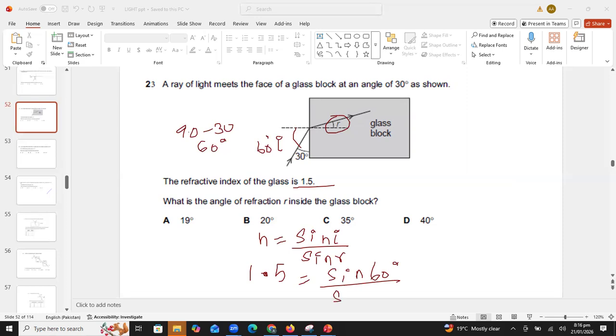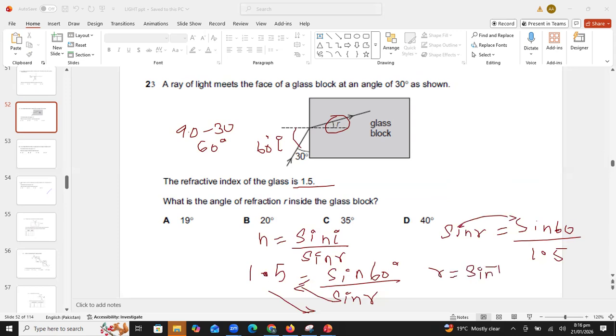Now we have to calculate sine R. So we will move sine R to the left side, 1.5 to the right side. So sine R is equal to sine 60 divided by 1.5. So R is equal to sine inverse of sine 60 divided by 1.5.